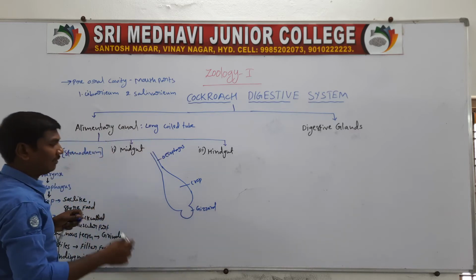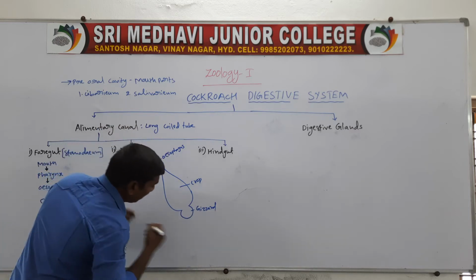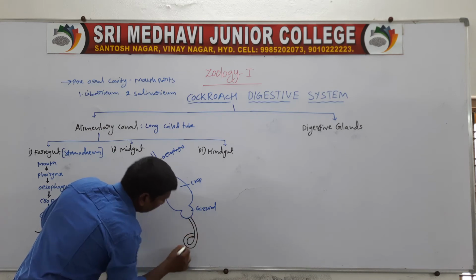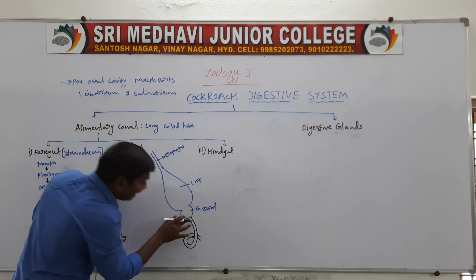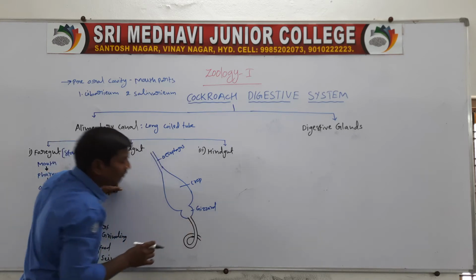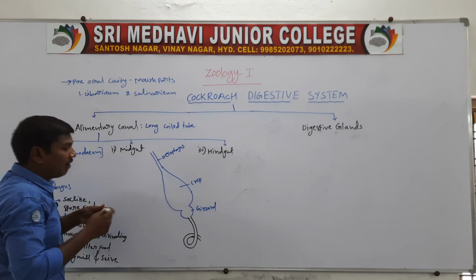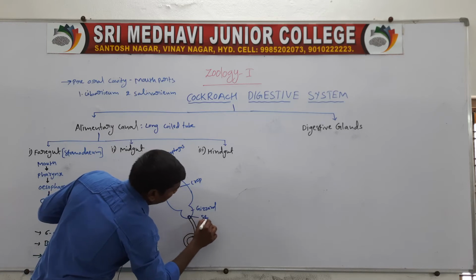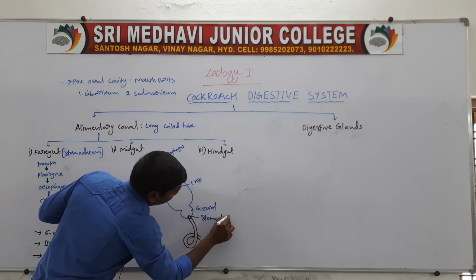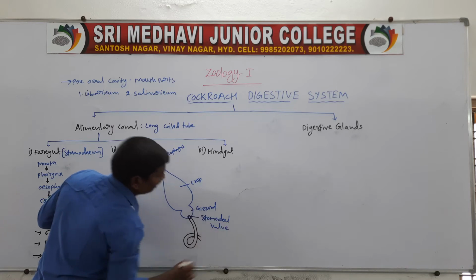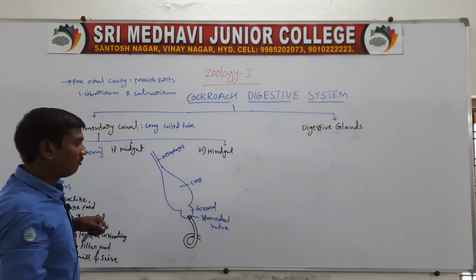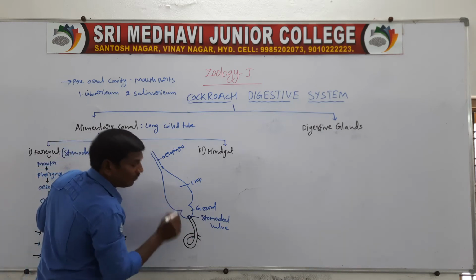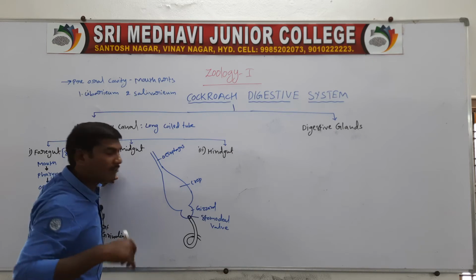So the gizzard opens into the midgut. In this region, where the gizzard opens into the midgut, there is a valve. This valve is called the stomodeal valve. The stomodeal valve's function is the prevention of backward flow of the food materials.